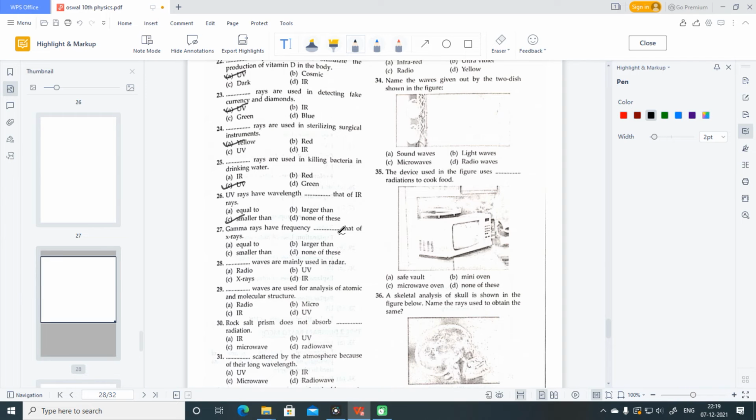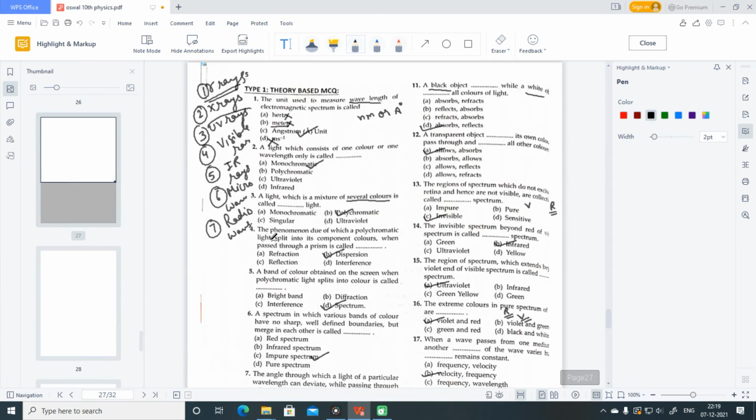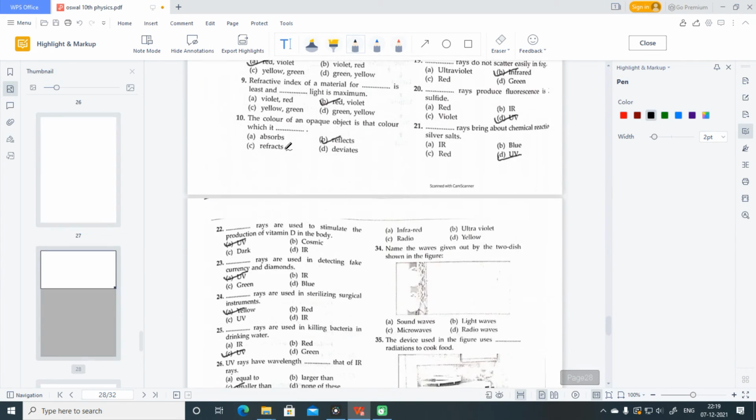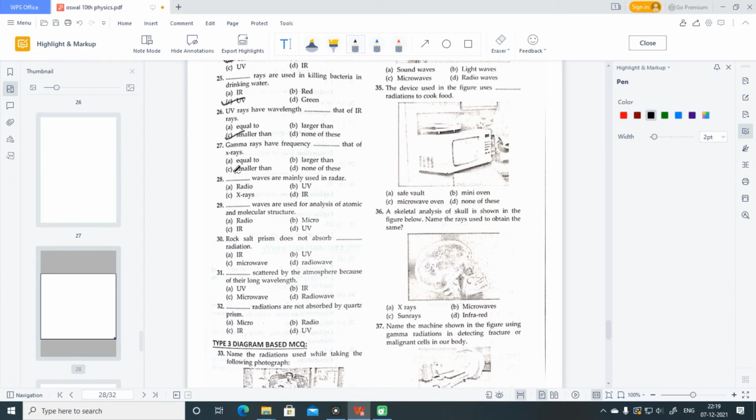Gamma rays have frequency dash that of X-rays. Starting with gamma rays and then X-rays, gamma rays have maximum frequency. Gamma rays have frequency more than that of X-rays. So answer is B part. Dash waves are mainly used in radar. The full form of radar is radio detection and ranging. So radio waves will be used. So A part.